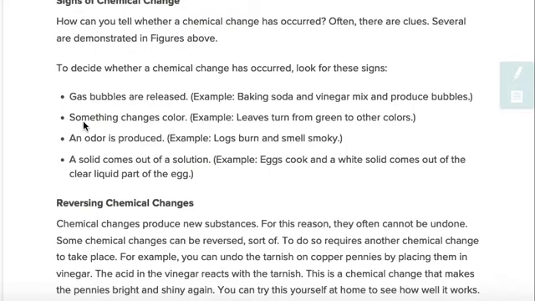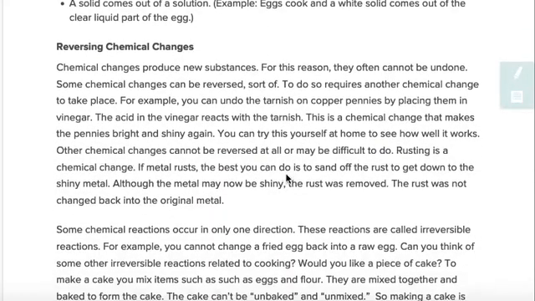Something changes color. Example, leaves turn from green to other colors. An odor is produced. Example, logs burn and smell smoky. A solid comes out of a solution. Example, eggs cook and a white solid comes out of the clear liquid part of the egg.